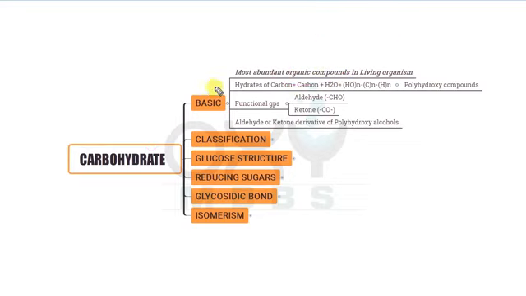So friends, in the basics of the carbohydrates we have discussed what carbohydrates are called, and which is the most abundant organic compound present in the living organism. Now in the next video we will discuss the classification or different types of the carbohydrates, monosaccharides, disaccharides, oligosaccharides and polysaccharides in detail.